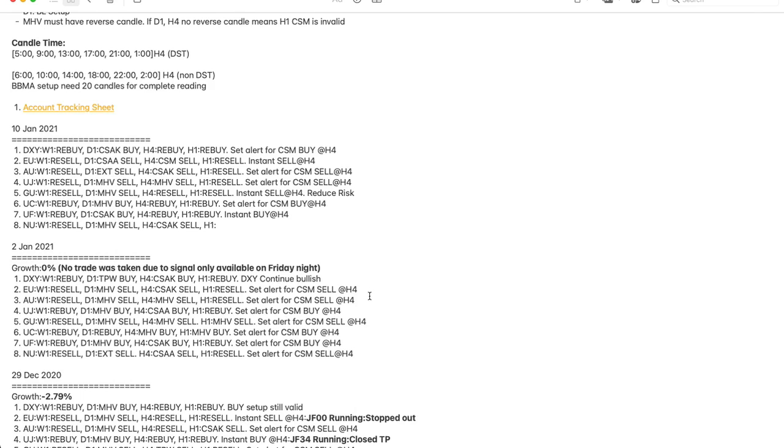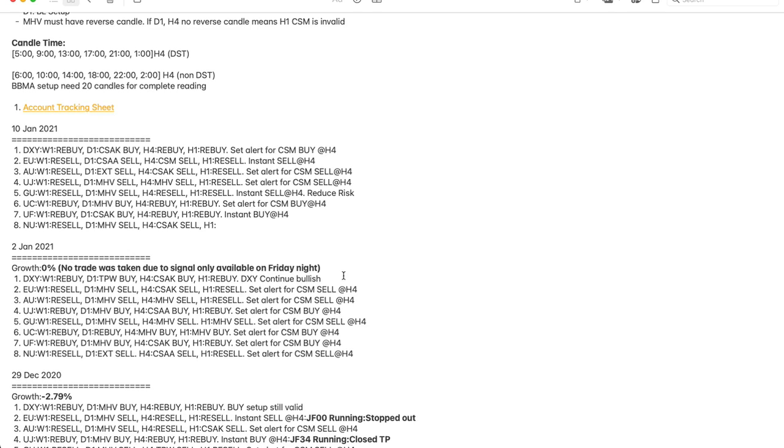For last week, we had no trade taken, although we had all the alerts set up. We did not take any trade, so our account growth was 0%. The reason we have no trade is that our trading signal only came on Friday night, which is very late. And on Friday night, in our time zone, we have the USD NFP, so it's really not a good time to trade. Plus, usually we do not take any trade on Friday night.